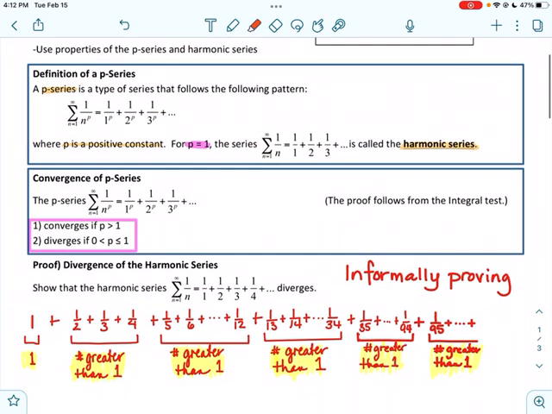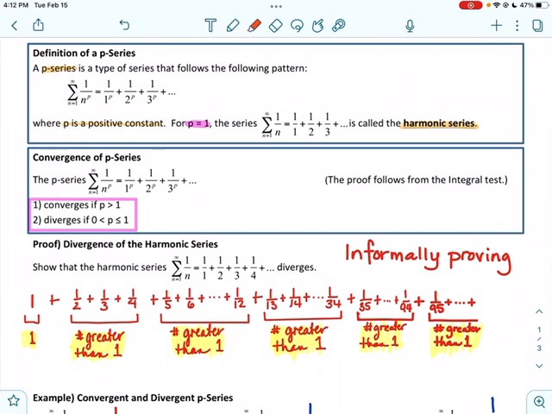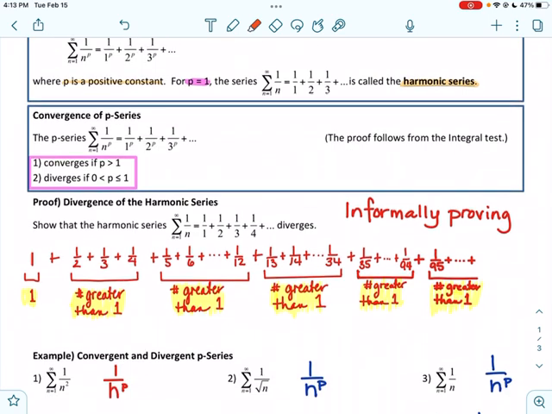So, informally proving that the harmonic series diverges, we could group all of the terms. We could start with 1, which is equal to 1, and then add 1/2 plus 1/3 plus 1/4, and that would be greater than 1. And then we could go from 1/5 to 1/12, which would be a number greater than 1. And we could continue to do this ad infinitum. You can see that if all the groups were greater than 1, we could keep on doing this, and we would eventually see that the series diverges. Okay, so that's it for that.